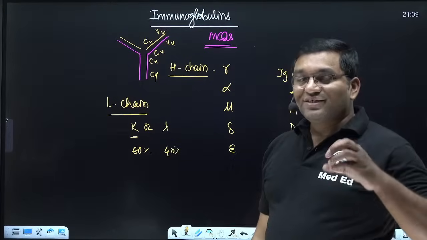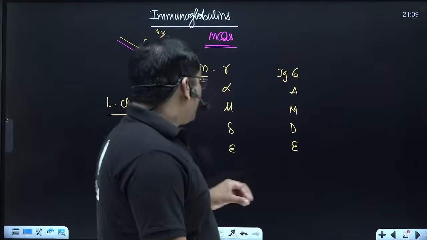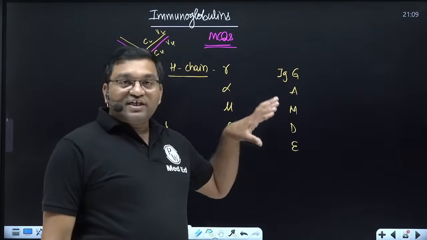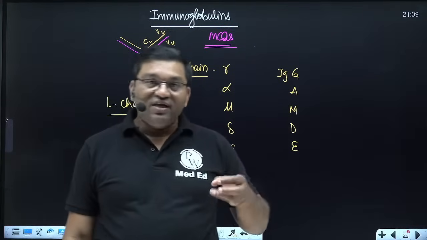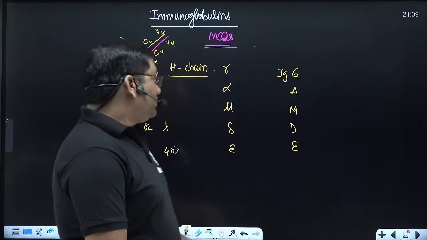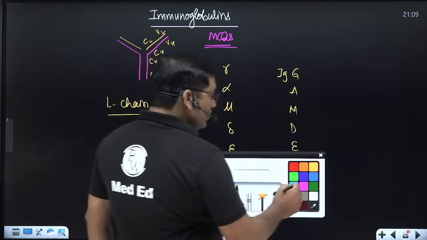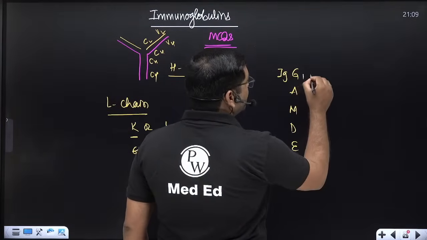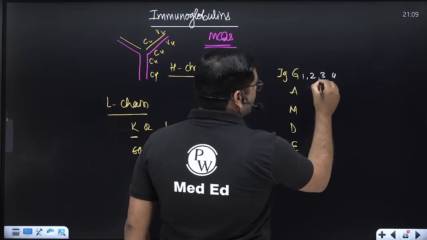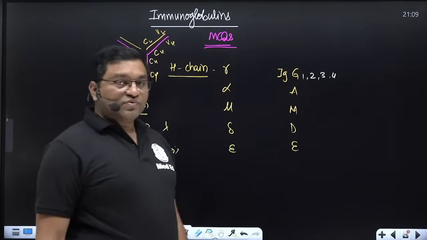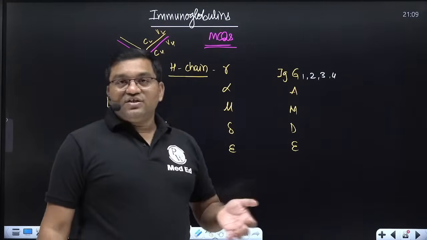It is a Y-shaped tetramer, and these antibodies are produced by plasma cells in response to various antigens. Special characteristics: immunoglobulin G has 4 types, G1, G2, G3, G4, with variation in the amino acid sequence.